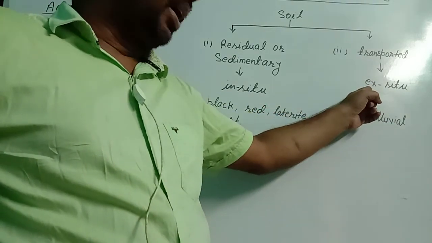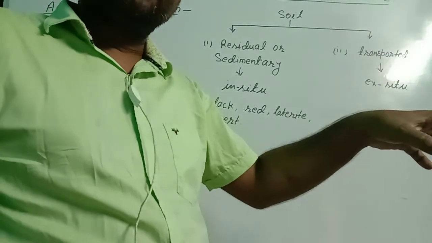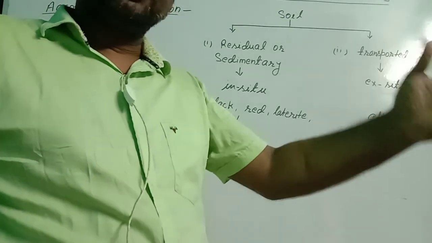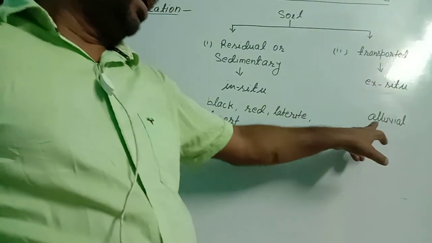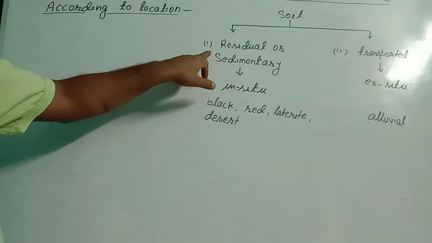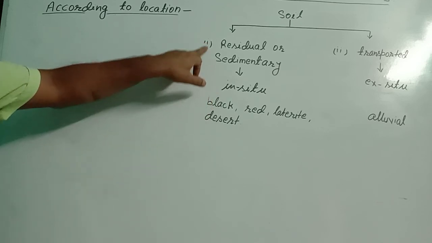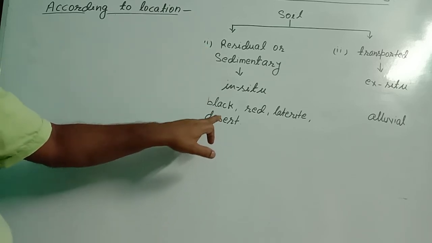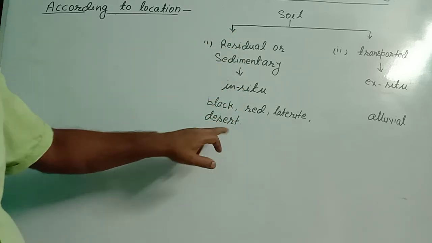Ex defines that rocks are transported. It is not broken at its own place. Rock is transported for long distances and is broken on the way. So that is also known as ex situ soil, and alluvial soil is the example of transported or ex situ soil. So here, residual or sedimentary soil or in situ soil: in this, rocks are broken at their own place, and almost all types of soil belong to this category: black soil, red soil, laterite soil and desert soil.